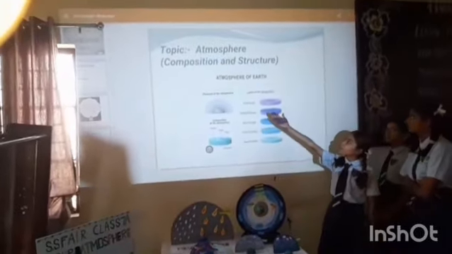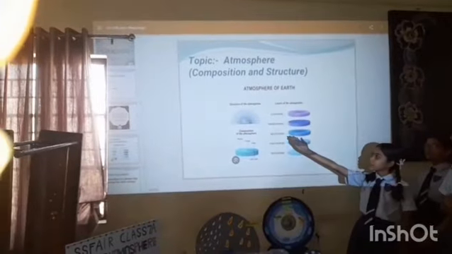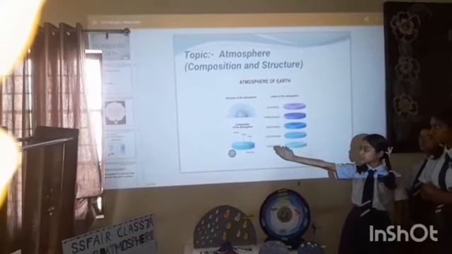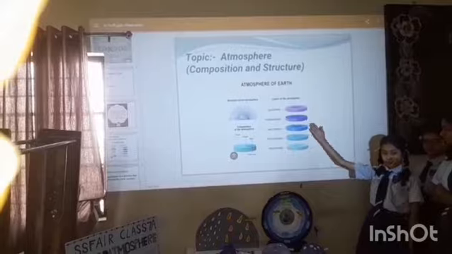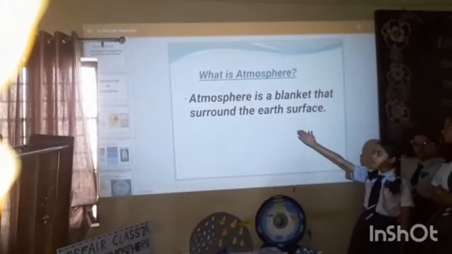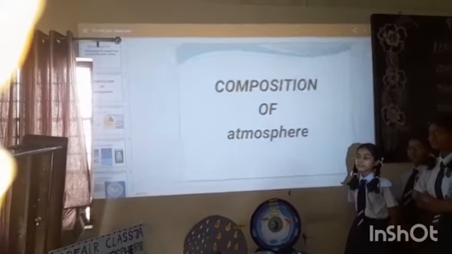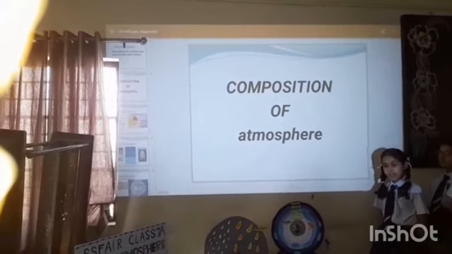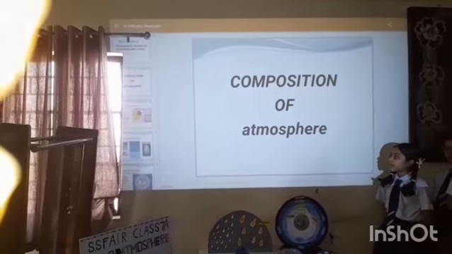Topic: atmosphere, composition and structure. This is the image of the structure of the atmosphere, the composition of the atmosphere, and the layers of the atmosphere. What is atmosphere? Atmosphere is a blanket that surrounds the Earth's surface. Characteristics of atmosphere: life-supporting gas, protective layer, weather creation.